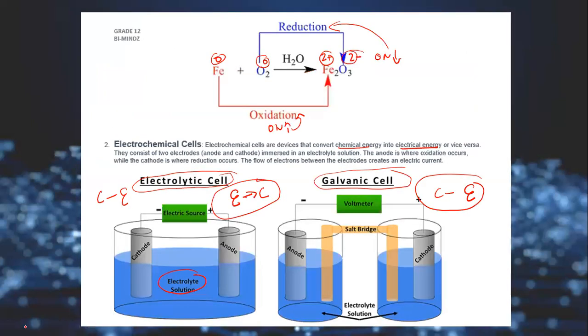Now I'm going to talk about the galvanic cell, everything about the galvanic cell. The galvanic cell, or you can say it is called the voltaic cell.